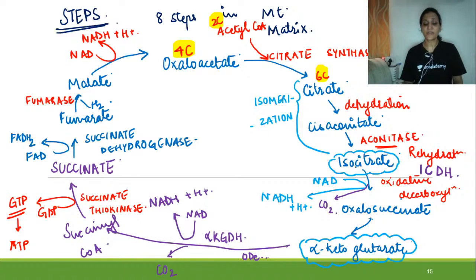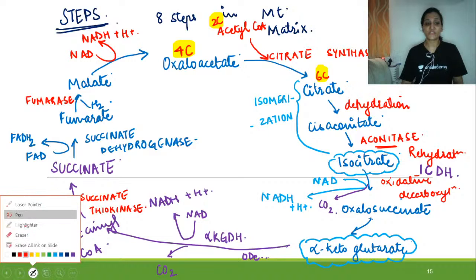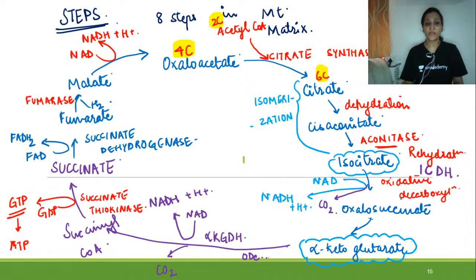When this isocitrate is getting converted into alpha ketoglutarate, there will be formation of NADH, which is very important, as these are the places where the energy is generated. So NADH is generated in the formation of alpha ketoglutarate from isocitrate. Then a second energy step is the conversion of alpha ketoglutarate into succinyl-CoA, where there will be production of NADH. Now succinyl-CoA will be changing into succinate. This is again an energy yielding step.